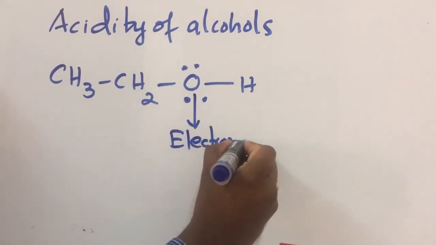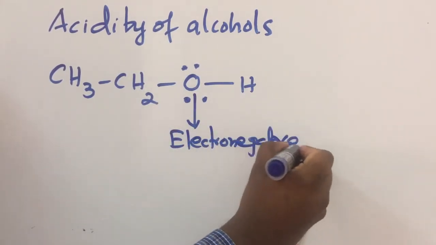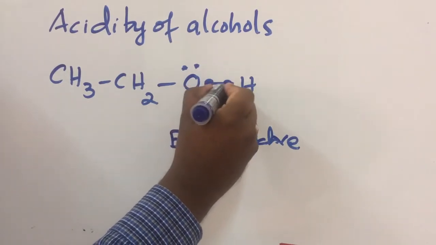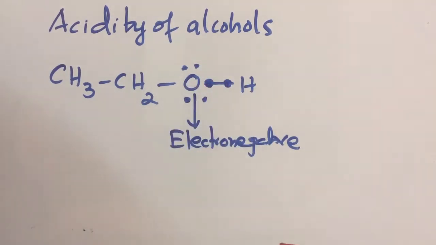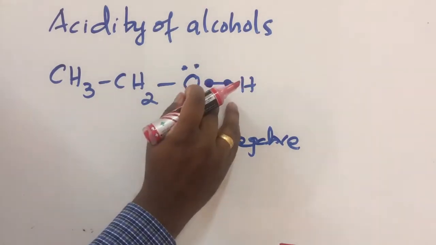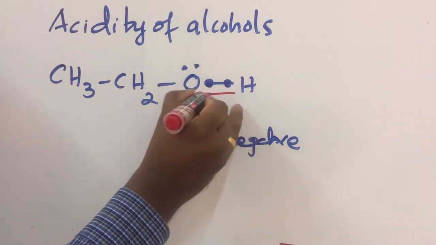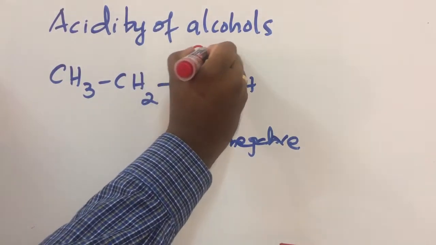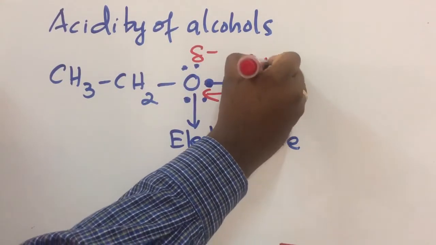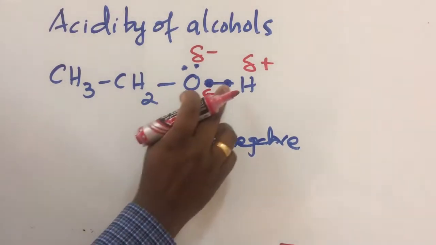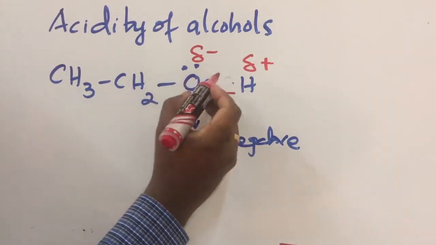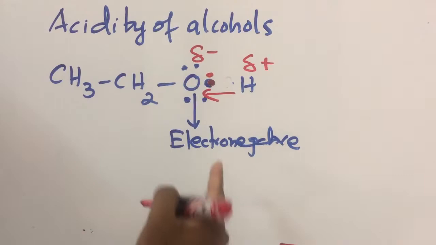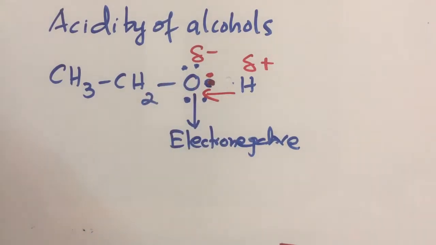So the shared pair of electrons between oxygen and hydrogen will be attracted to oxygen. Then oxygen becomes delta negative and hydrogen becomes delta positive. Now these two electrons are near to oxygen, and H is free from electron.